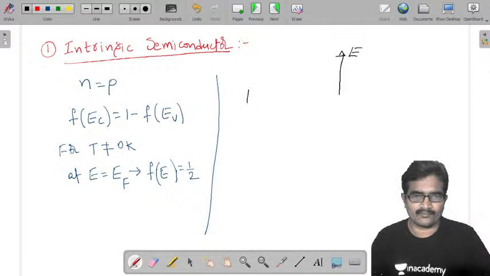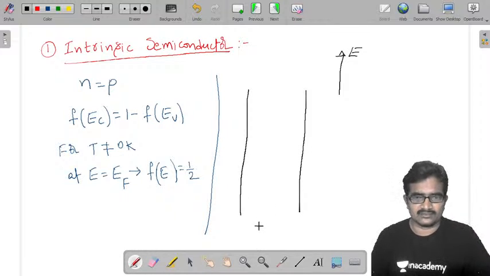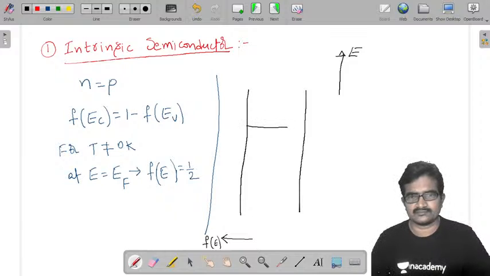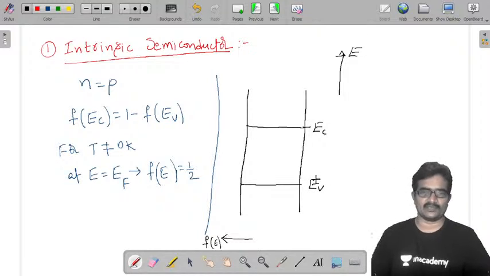Okay, and this is the other one. Now in this direction I am going to take f of E. So this is energy, you are saying. We have two energies, EC and EV. This is EC and this is EV.